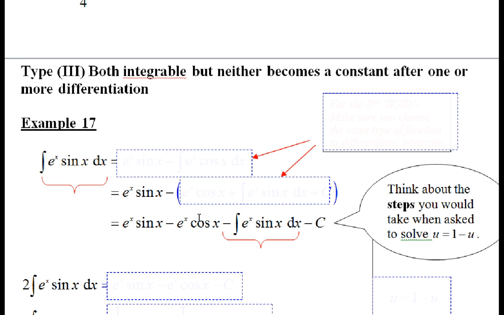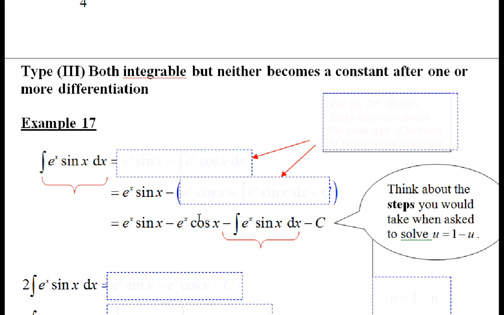Both are integrable. Look, e^x, sin x, both can be integrated. Worse, neither of them becomes a constant after one or more differentiations. Think about it: differentiate e^x, you get e^x, the same thing. Differentiate sin x, you get cosine x. Differentiate cosine, you get minus sin x. And on and on, you go to and fro. Doesn't help.